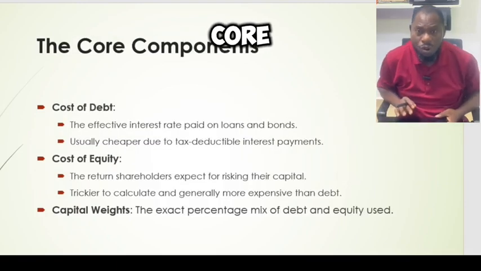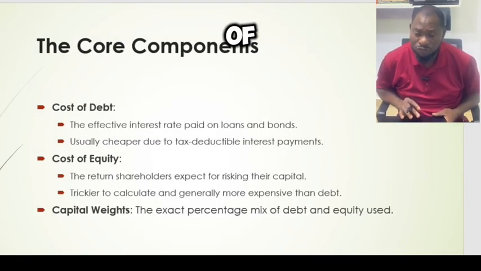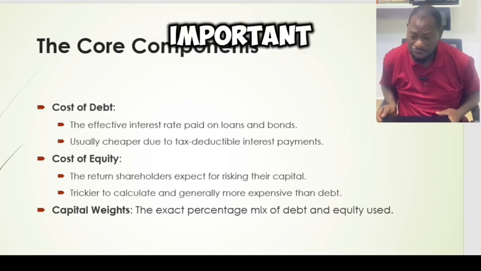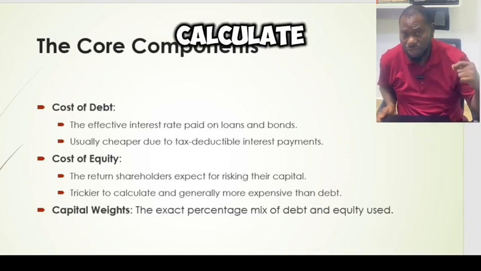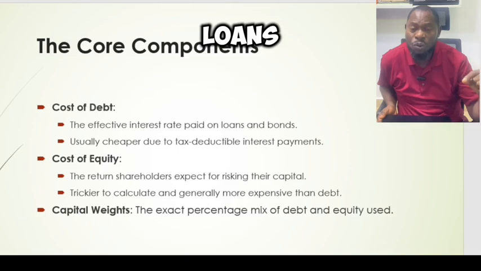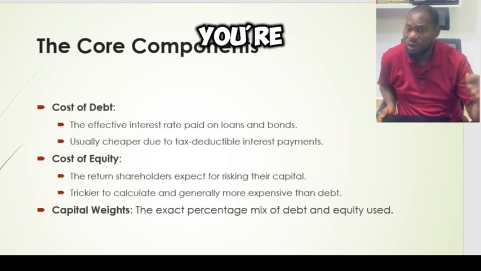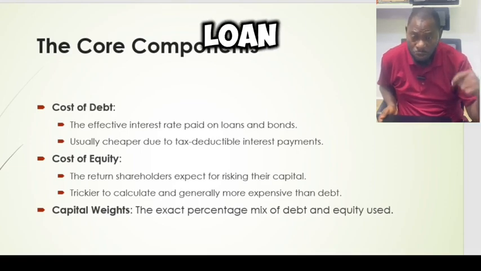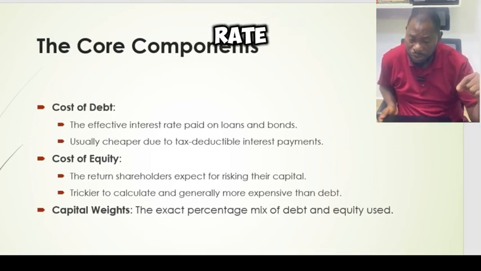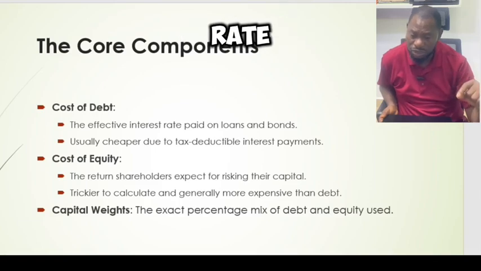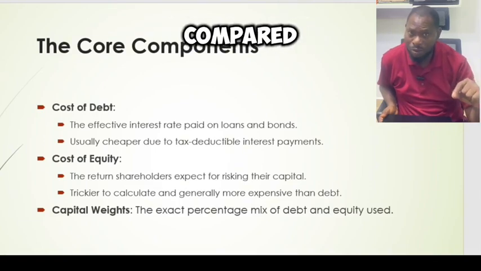Okay, next we're going to look at the core components of the WACC. The cost of debt is very important to calculate the WACC. That is the effective interest rate paid on loans and bonds. So if you're going to borrow funds, whether from issuing bonds or taking a loan, it has an effective interest rate. It is not something that is hidden. It has an effective interest rate, and it's usually cheaper compared to equity.